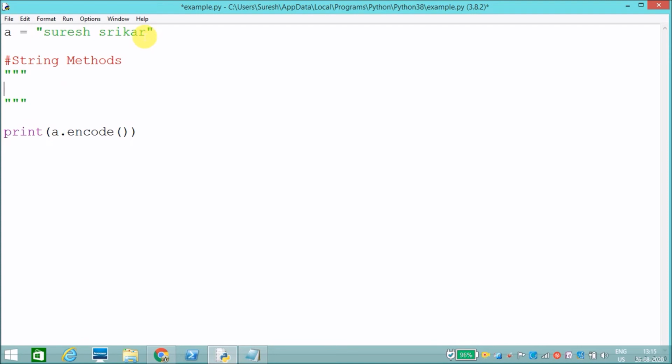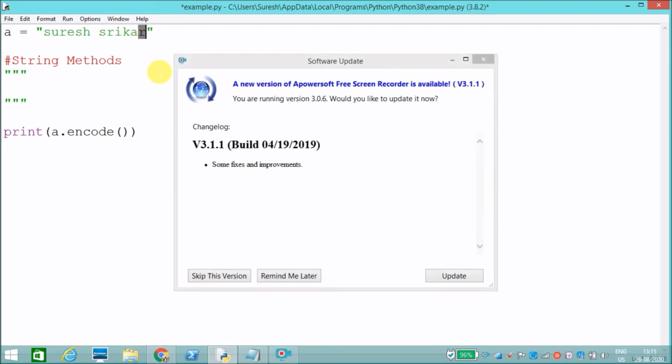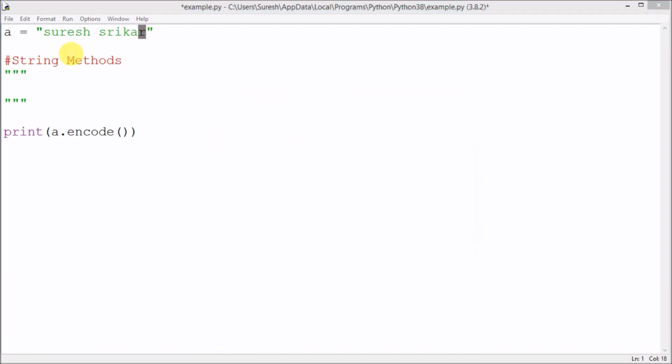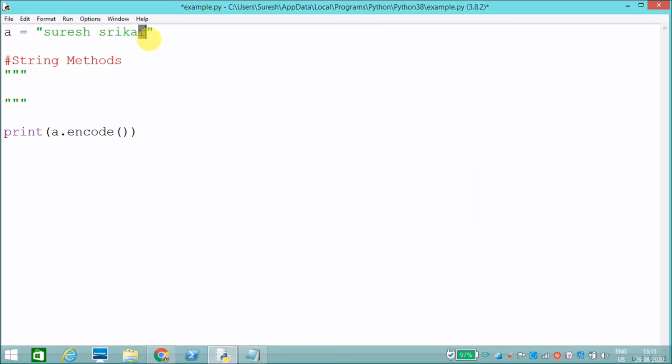I need to check whether my given string ends with R, and whether my given string starts with S. For that we have two methods. One is endswith, another one is startswith. Endswith will check whether the given string ends with a particular string, and startswith will check whether the given string starts with a particular string. We will see that one.